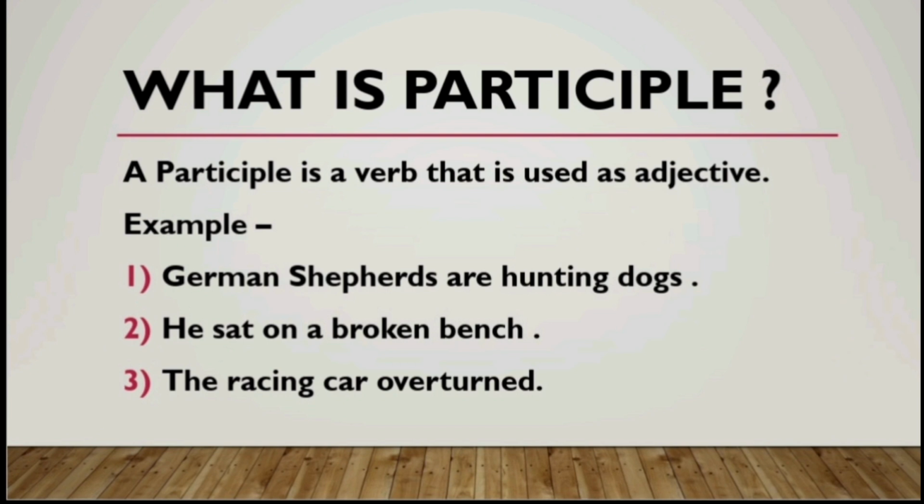So a participle is a non-finite verb, but it has the task of describing. It describes a noun or a pronoun.